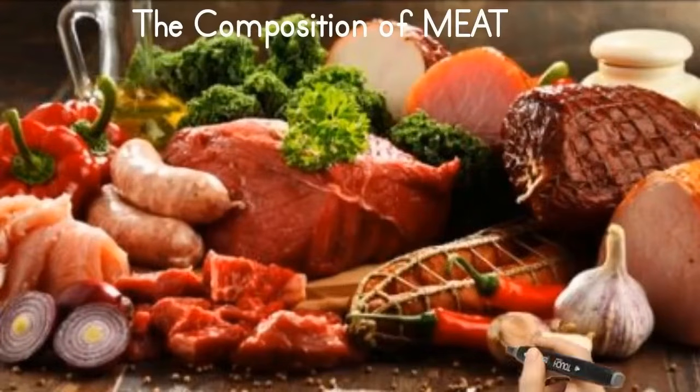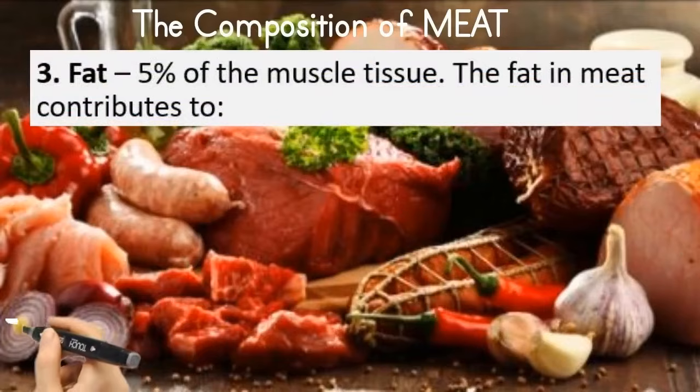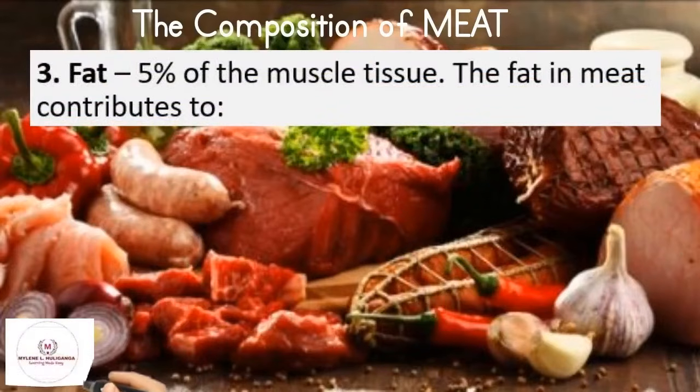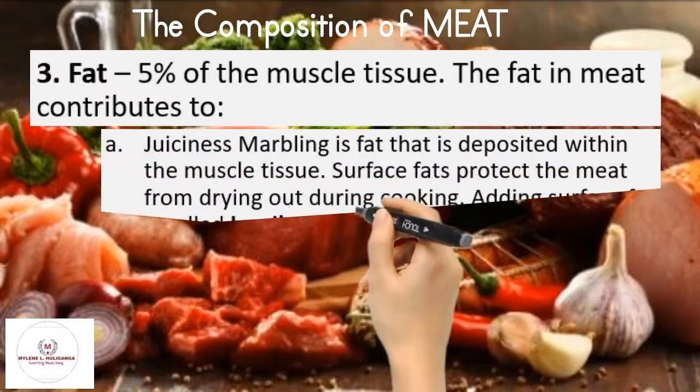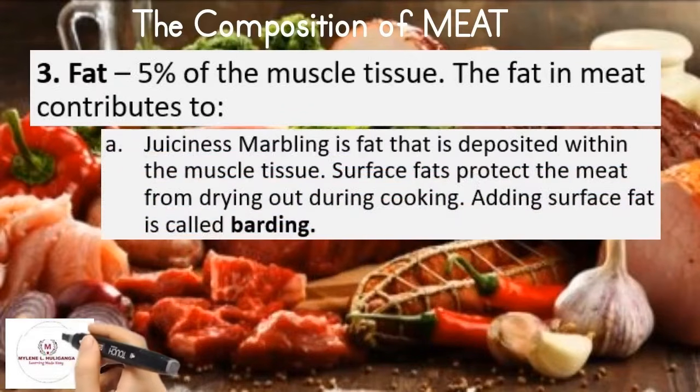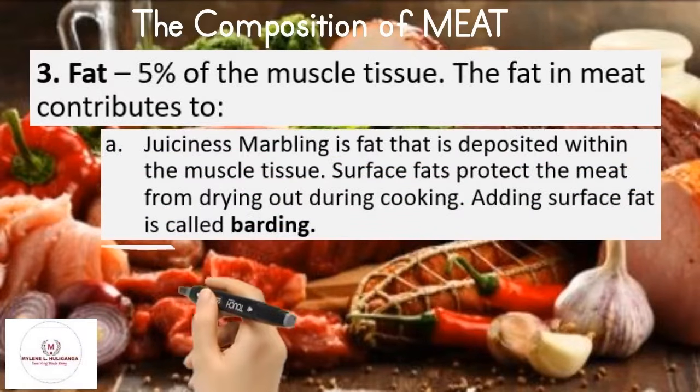The third composition of meat is the fat. 5% of its muscle tissue is fat. The fat in meat contributes to, letter A, juiciness. Marbling is fat that is deposited within the muscle tissue. Surface fats protect the meat from drying out during cooking. Adding surface fat is called barding.